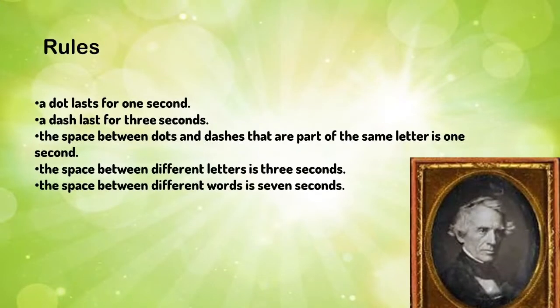Rules for Morse code: a dot lasts for 1 second, a dash lasts for 3 seconds, the space between dots and dashes that are part of the same letter is 1 second, the space between different letters is 3 seconds, and the space between different words is 7 seconds.